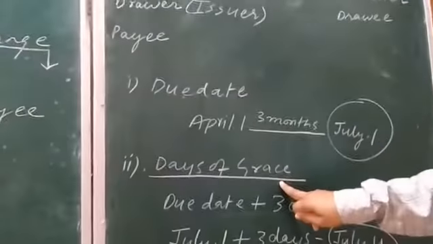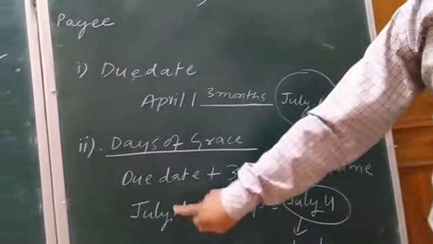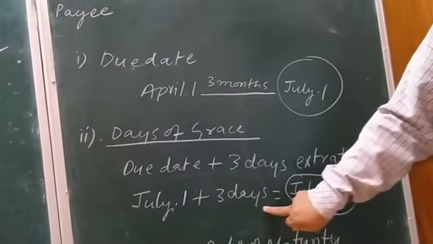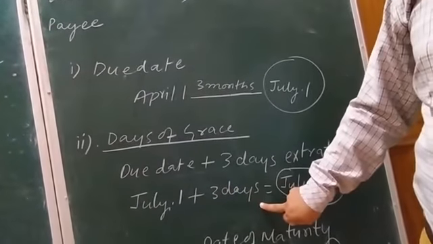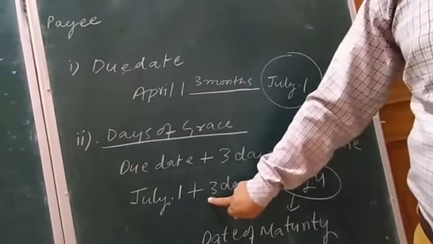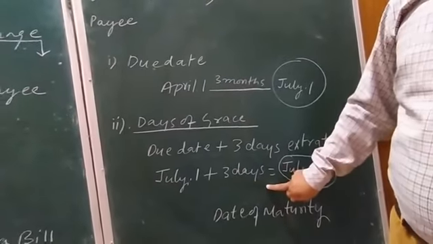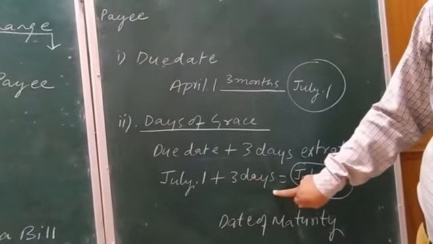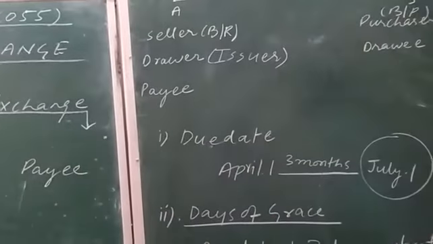Here days of grace means 3 days will be added to the due date, that is July 1st. Okay. Due date is July 1st. When you will add 3 days, these 3 days will be known as days of grace. These 3 days of extra time are given to those customers who are incapable of making payment on the due date of the bill. Okay.